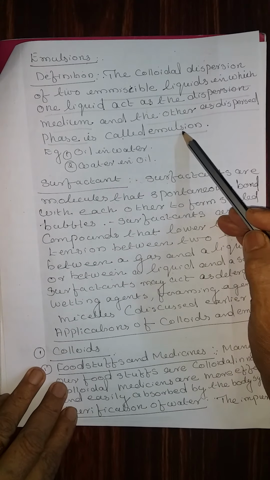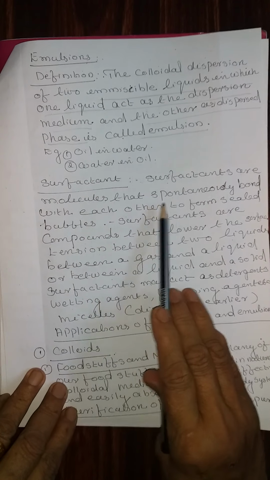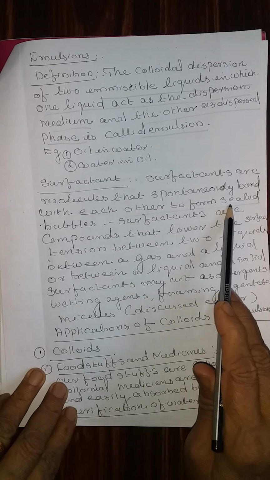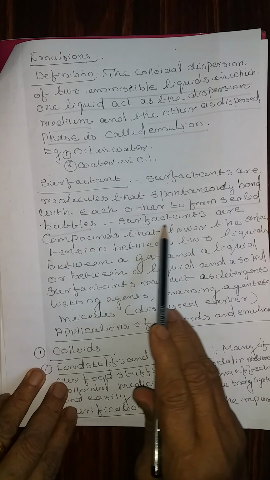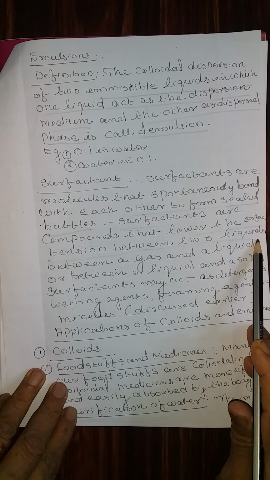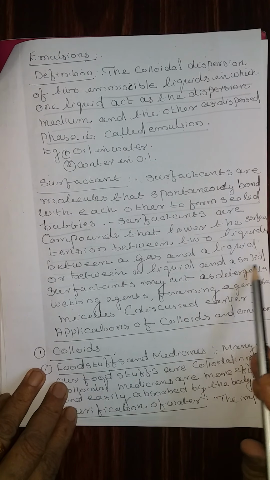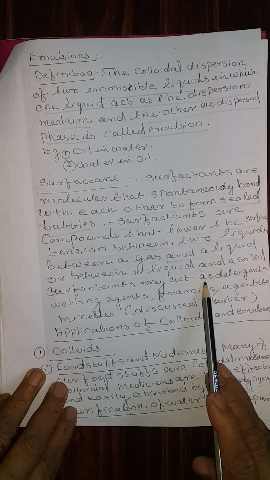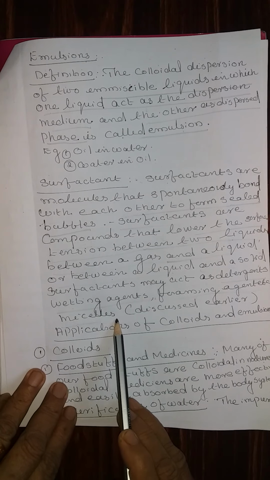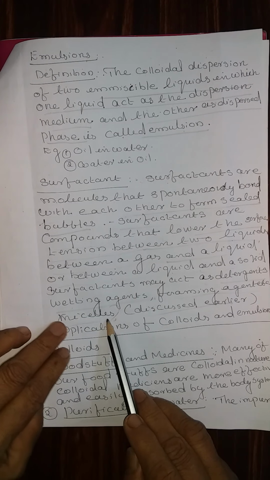Both are emulsions. Surfactants. Surfactants are molecules that spontaneously bond with each other to form sealed bubbles, or surfactants are compounds that lower the surface tension between two liquids, between a gas and a liquid, or between a liquid and a solid. Surfactants may act as detergents, wetting agents, foaming agents, and even micelles. These micelles we already discussed earlier as associated colloids.